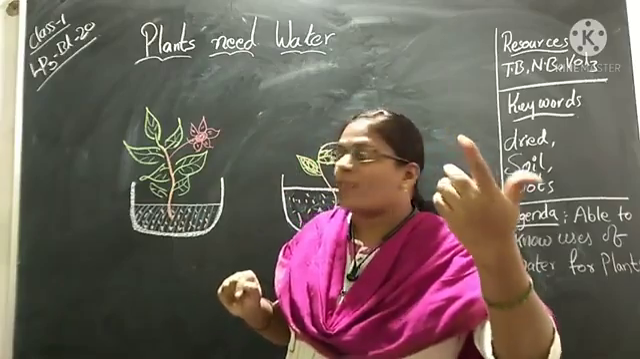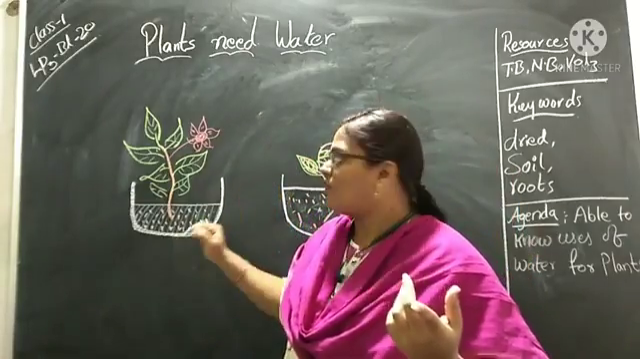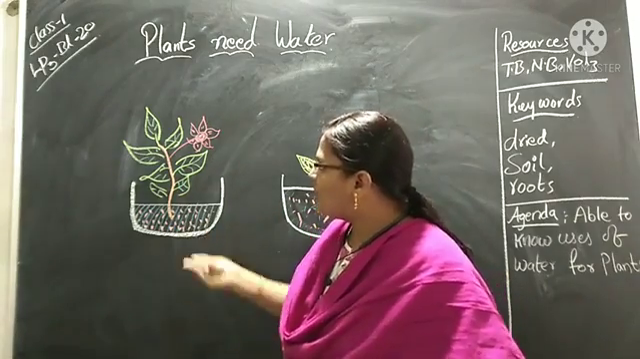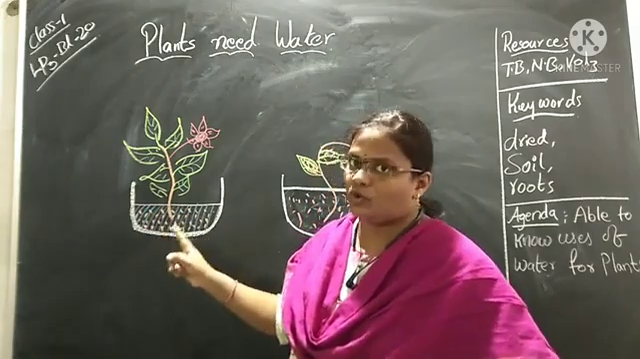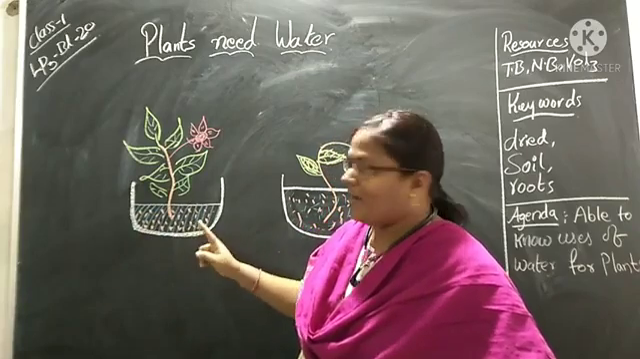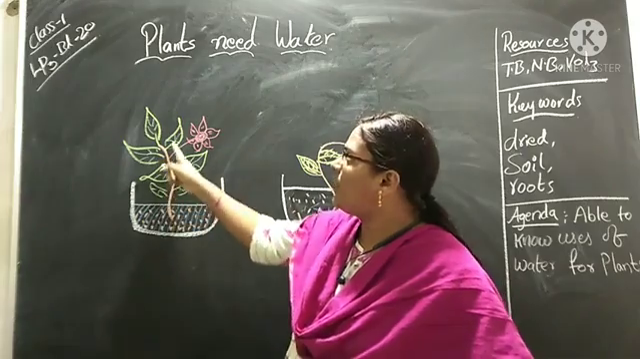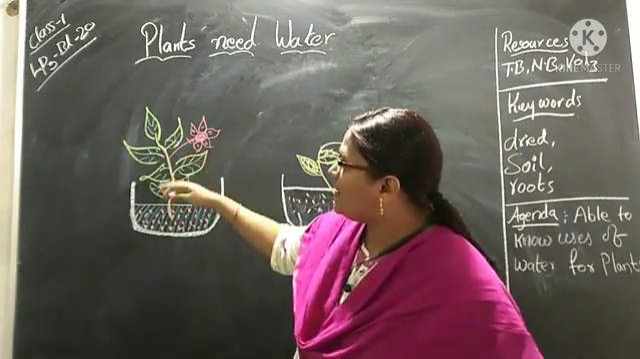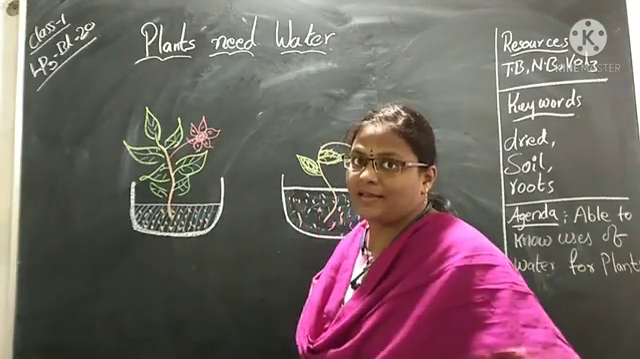So I have taken two pots, two plants in that. In the first pot, see here, these brown dots are soil and blue color is water. Means it has plenty of water in the soil. So how does the tree look like? The tree looks very green in color and it has flowers and it is growing healthily.